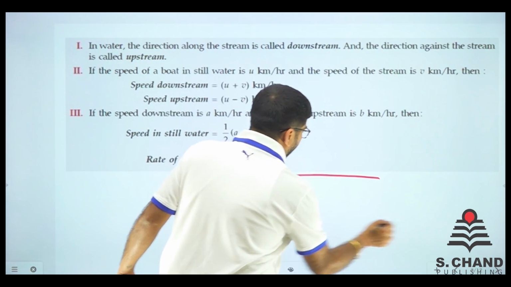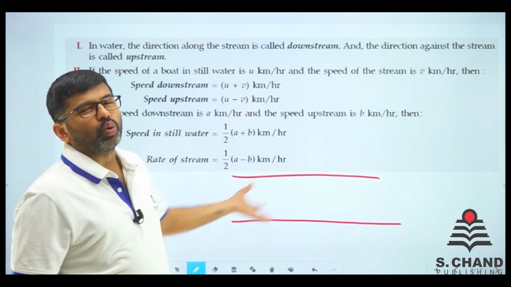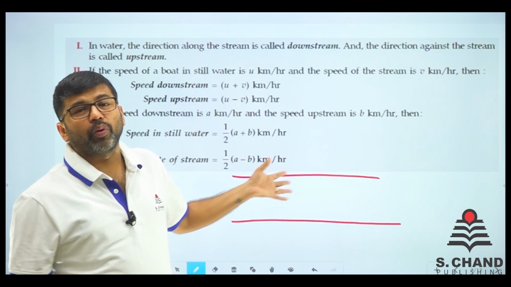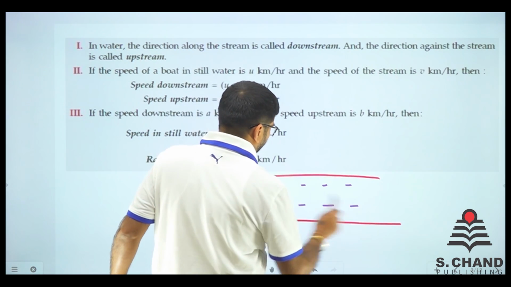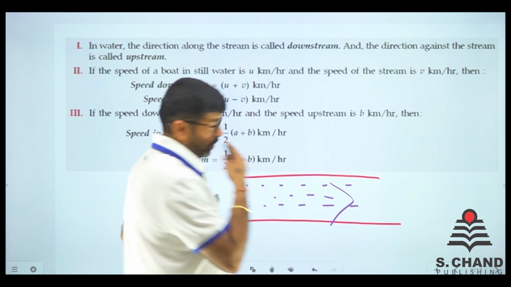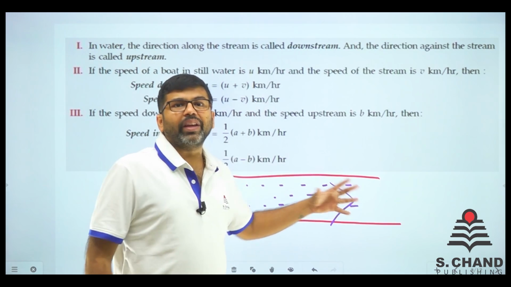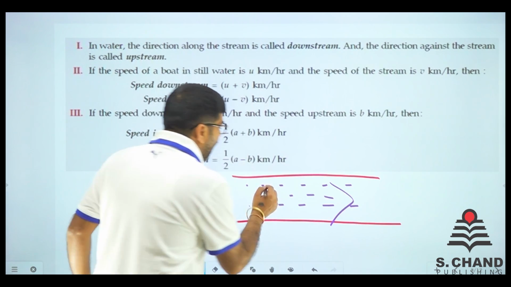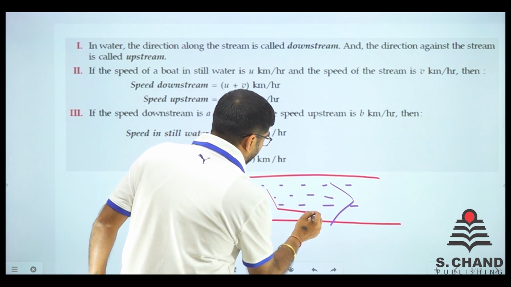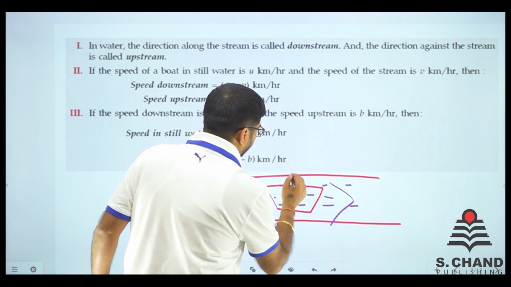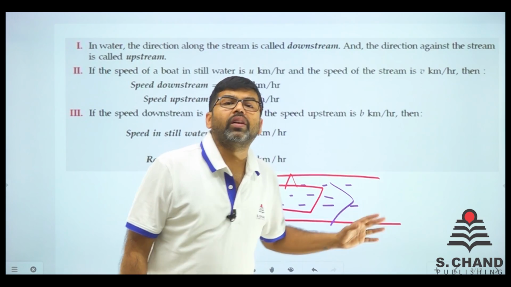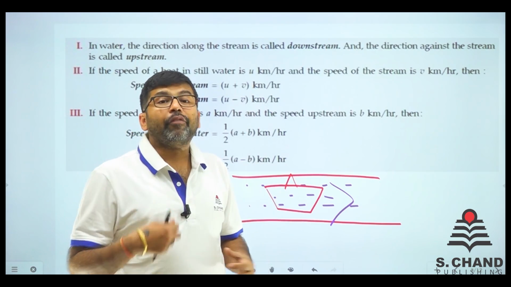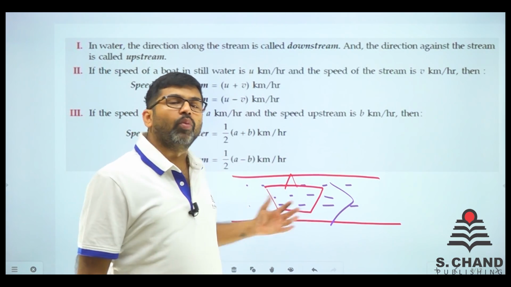Say for example, this is a source of water, a river flowing, a canal flowing, in this direction. If there is my boat going in the direction of the water, for sure the water speed will be added to the boat speed.